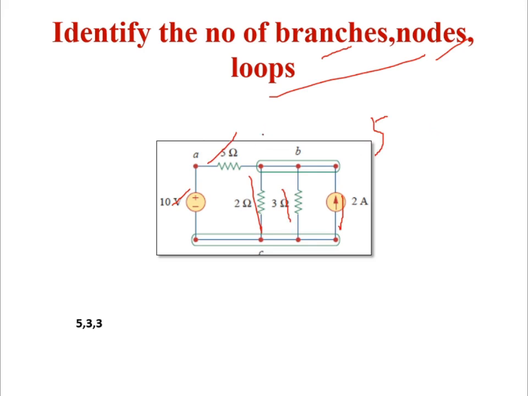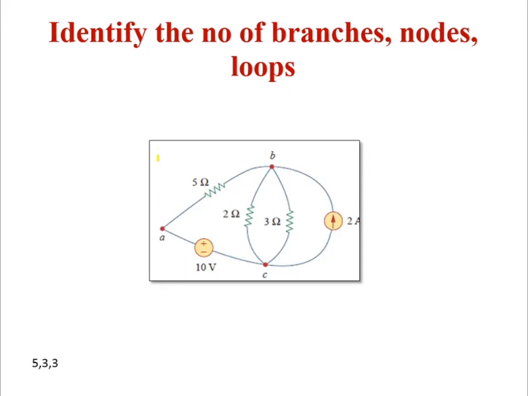Now go to the node. Two or more elements meeting at a particular point. This is node 1, this is node 2, and this is node 3. How many loops can you find? 1, 2 and 3. As I said before, the loops are the number of independent loops in the network. I hope you understood. When you go for the next problem, you will understand more.